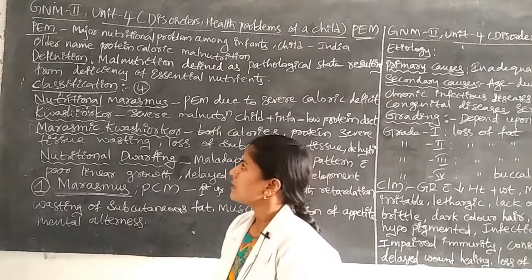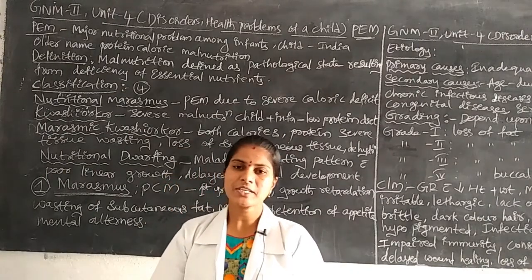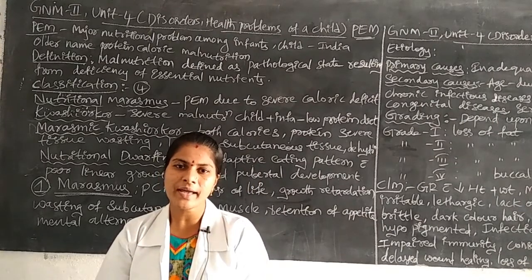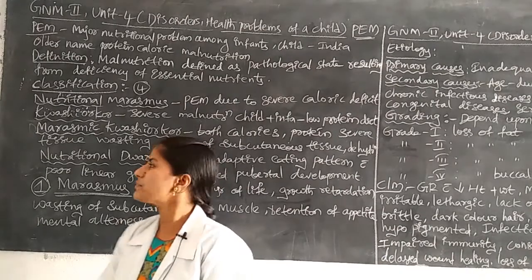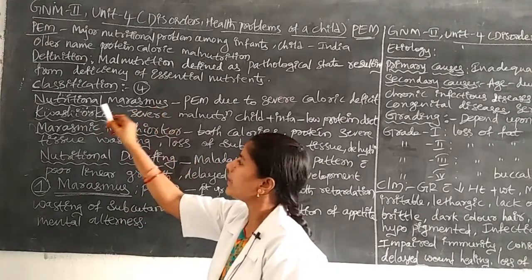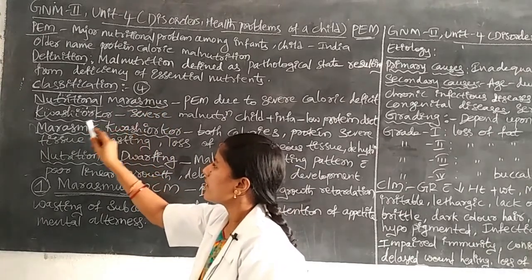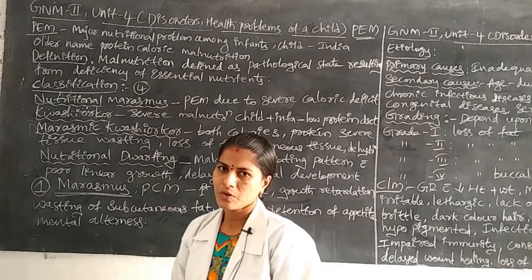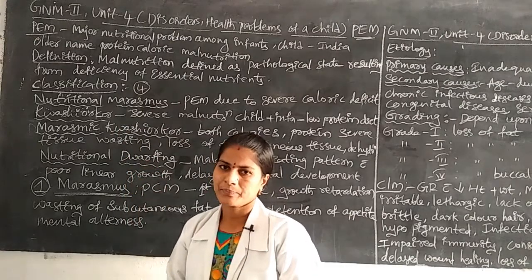Next, the classification. Protein energy malnutrition is divided into 4 types. The first one is nutritional marasmus. The second is kwashiorkor, then marasmic kwashiorkor, and nutritional dwarfing. These are the 4 types in PEM.